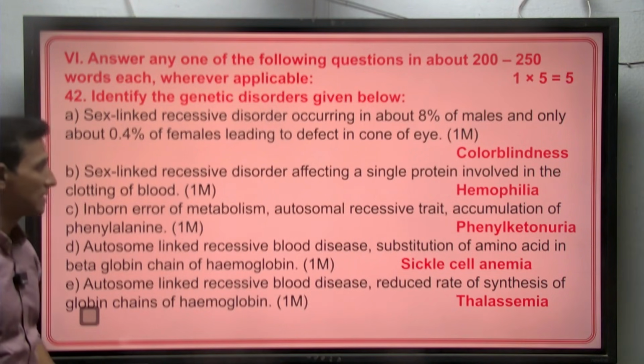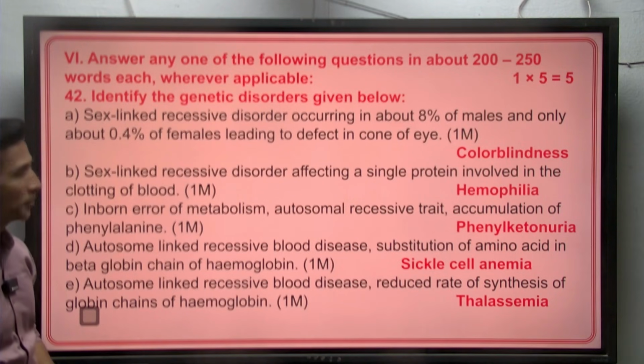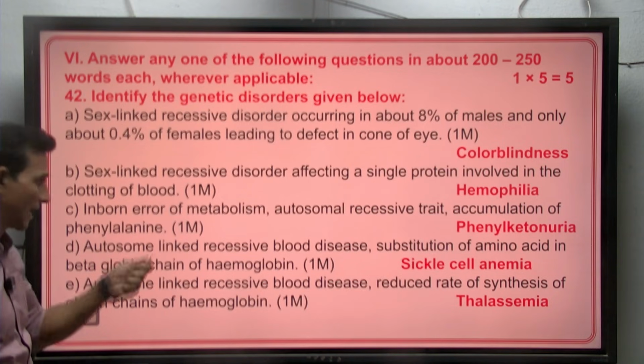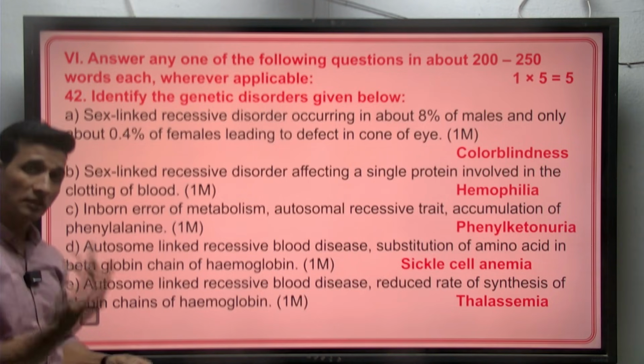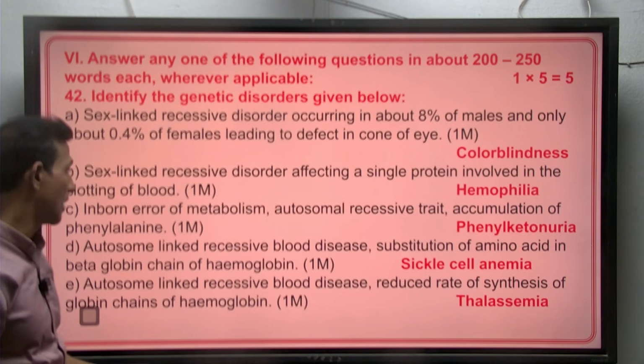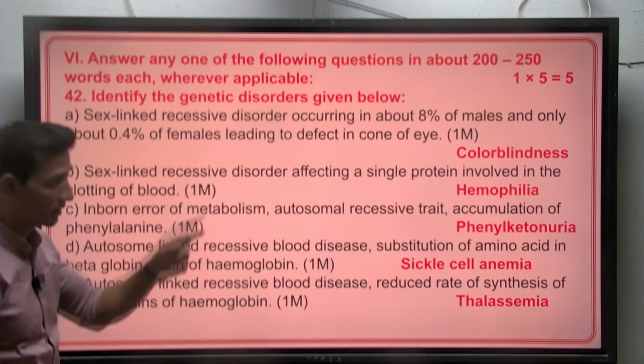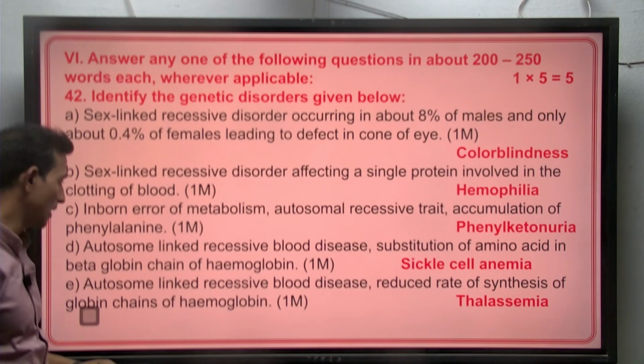So another one, sex-linked recessive disorder, single protein involved in clotting of blood. It is none other than hemophilia. Inborn error of metabolism, autosomal recessive trait, accumulation of phenylalanine, which converts later into other derivatives. So the disease is phenylketonuria.